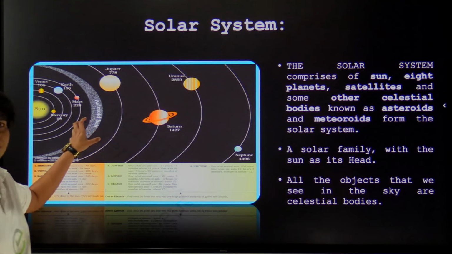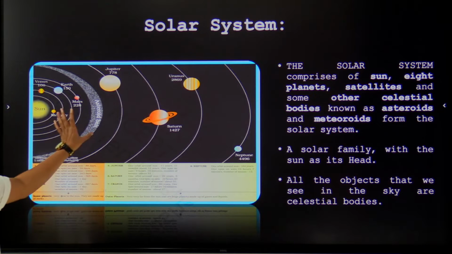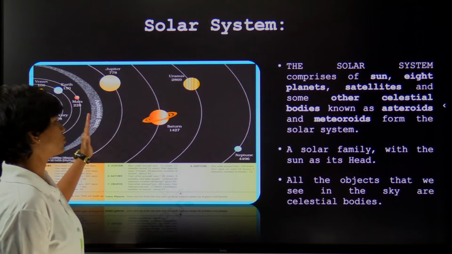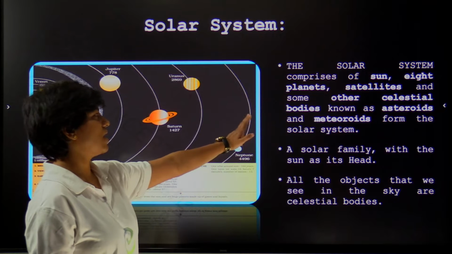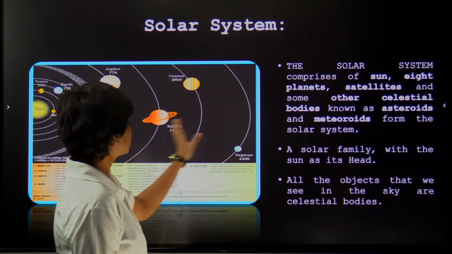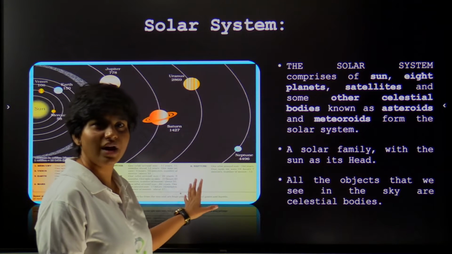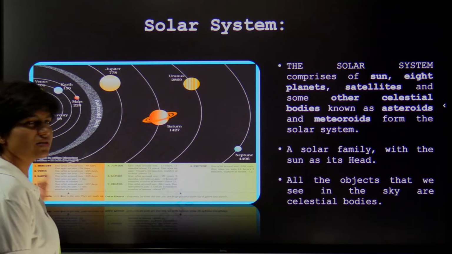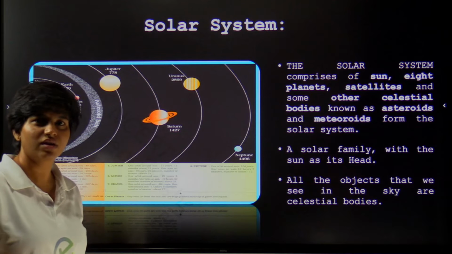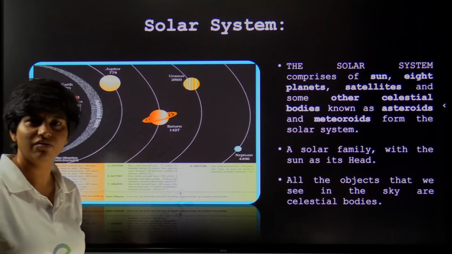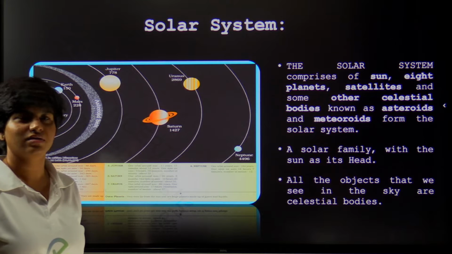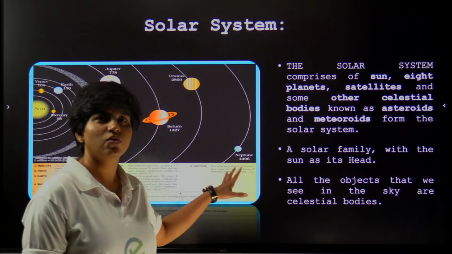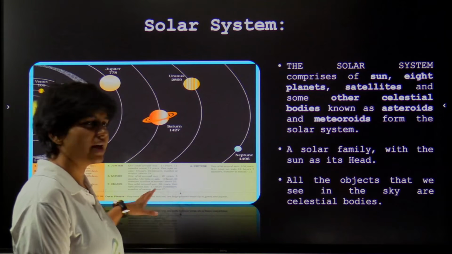Whichever planets are between the Sun and the asteroid belt are called inner planets, and whichever planets are between the asteroid belt and the Kuiper belt, we have another belt called the Kuiper belt, are called Jovian planets or outer planets. What are inner planets or terrestrial planets? Inner planets are generally heavier and denser. They are made of heavy metals like silicon, iron, those kinds of metals. While the outer planets mostly have a gaseous atmosphere.